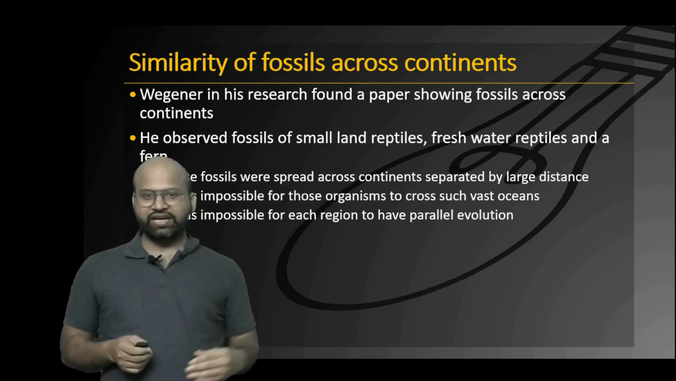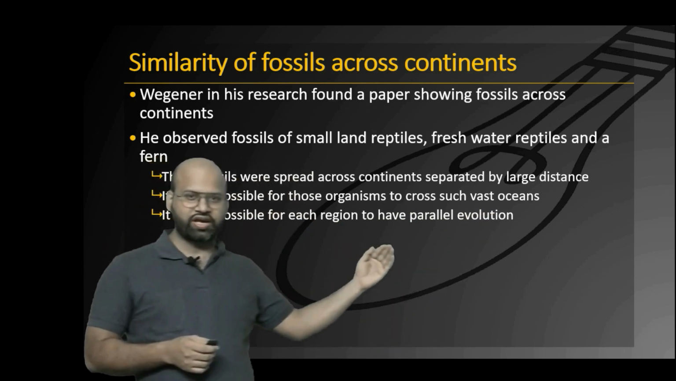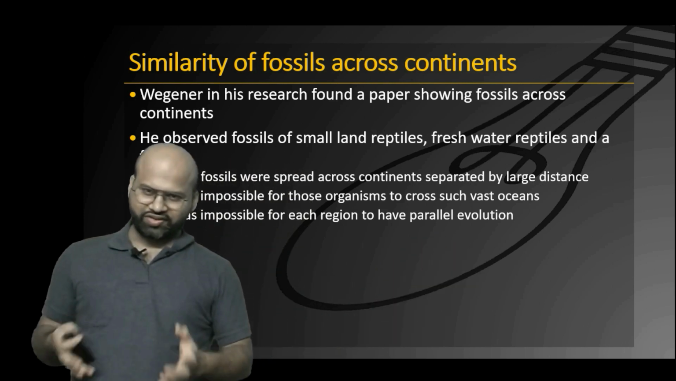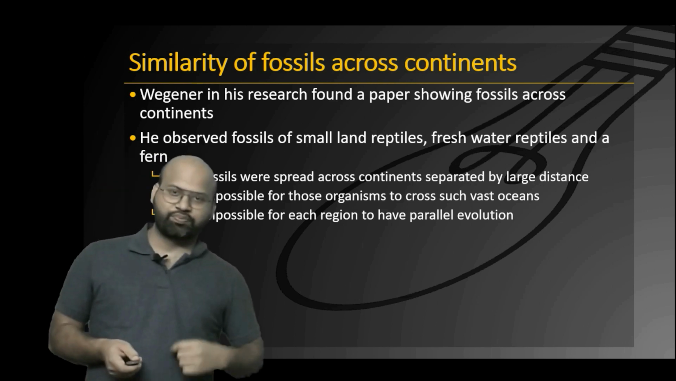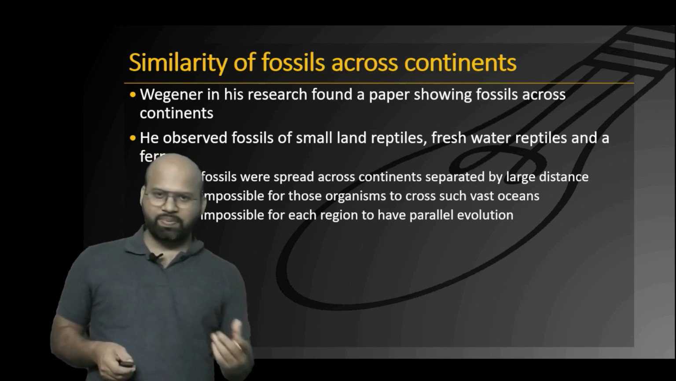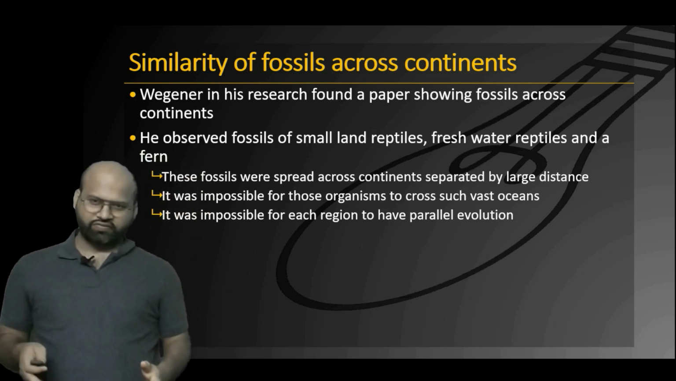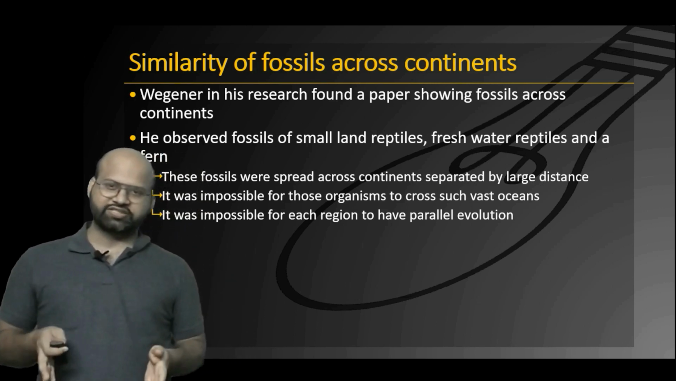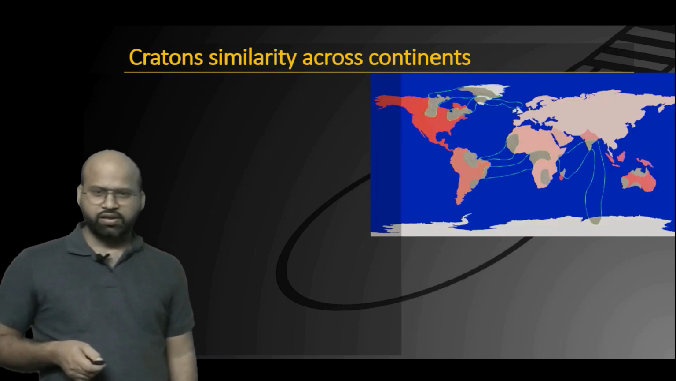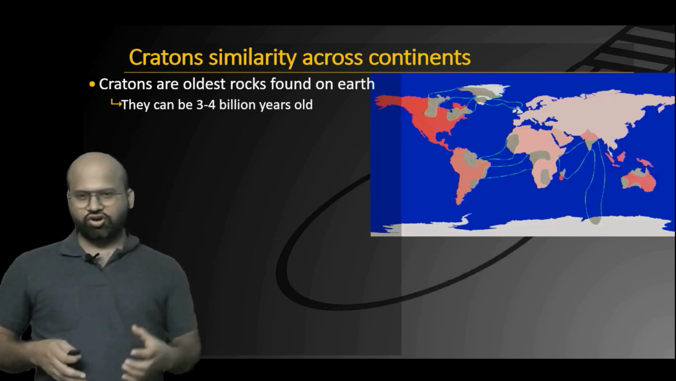And he also said that it was impossible for each region to have parallel evolution. So he said that it is not possible that each of these regions would have gone through the process of evolution to come out into similar kinds of organisms or plants. So he was quite confident based on this that all these regions must have been together at a certain point of time. Wegener also studied the oldest rocks found on the earth.